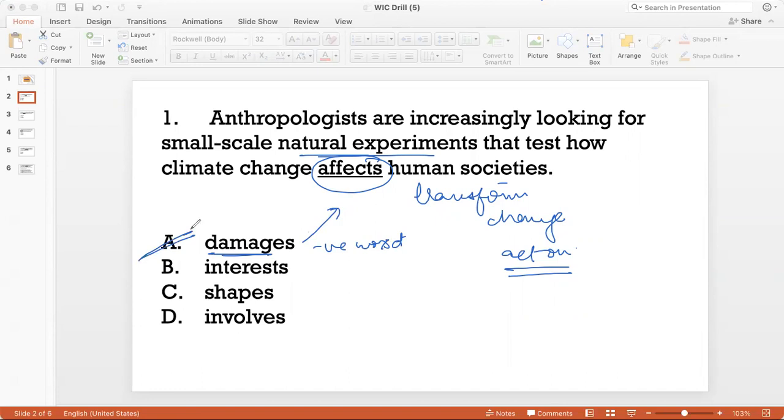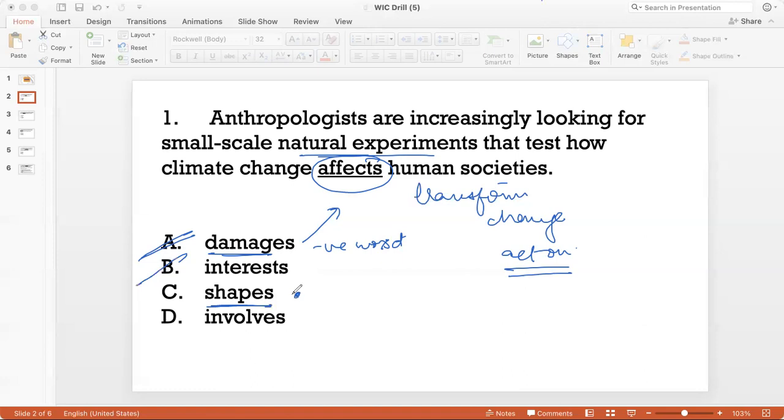Now, how climate change interests human societies, that's a very academic and distant way of looking at things. It's almost like saying that it is a point of interest, an area of interest, but nothing beyond that. So that doesn't make sense. Now, shape is a good word, because to shape is to transform or affect or change in some way. So that's what I'm looking for. So I'll keep this.